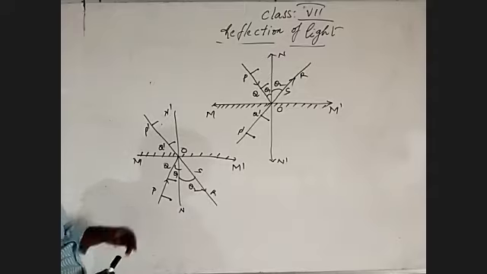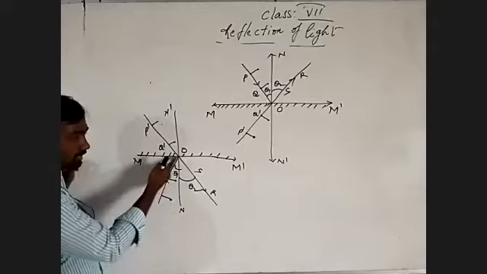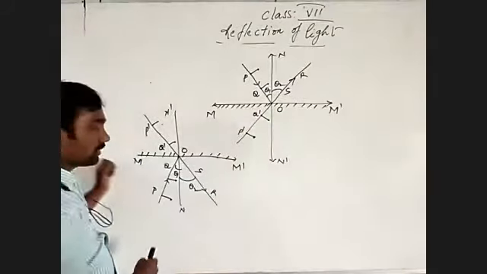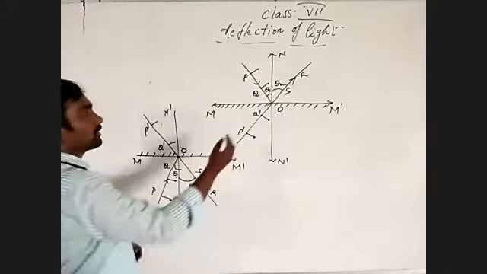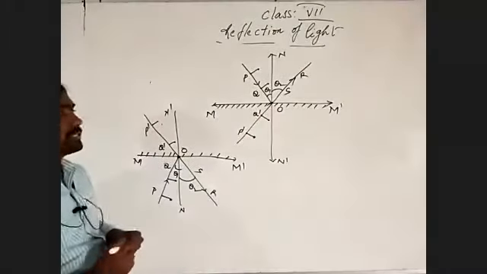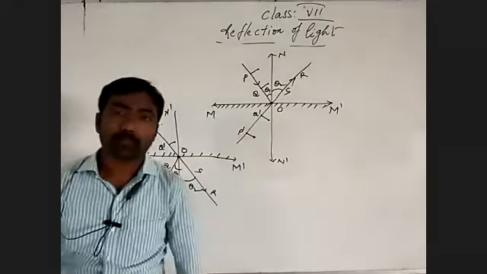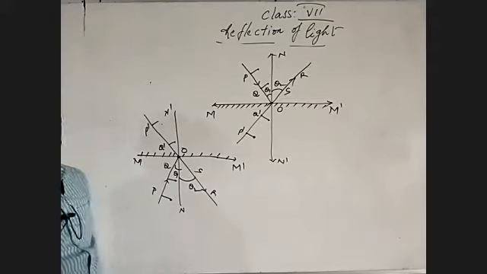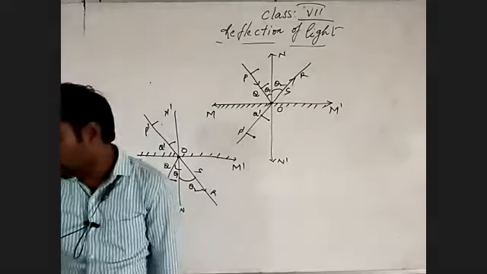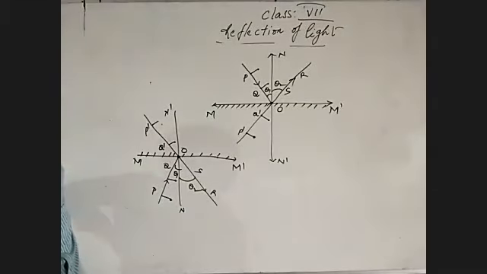So this is the first law. The second law: the three light rays, the incident light ray, the reflected light ray and the normal, lie at the same point of incidence. That is the second law of reflection. So now we have learned the laws of reflection.